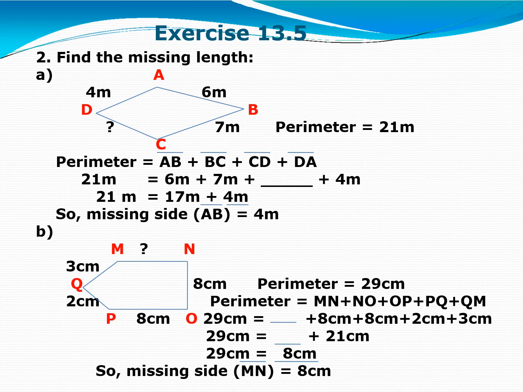Which is not given, leave a gap there. Then add all the measurements of the sides, that gives you 21 in total. From here you can easily calculate the side length of MN. By subtracting 21 from 29, you will get the answer 8 centimeter. So the missing side's value is 8 centimeter. Understand? When you are doing your sums, you can understand better. Okay?